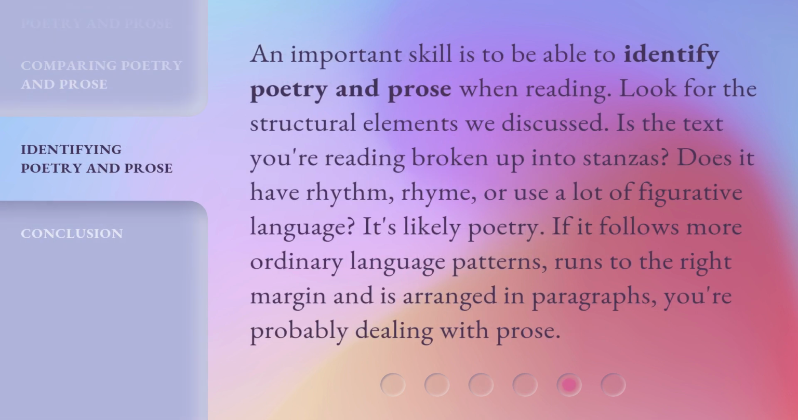An important skill is to be able to identify poetry and prose when reading. Look for the structural elements we discussed. Is the text you're reading broken up into stanzas? Does it have rhythm, rhyme, or use a lot of figurative language? It's likely poetry. If it follows more ordinary language patterns, runs to the right margin and is arranged in paragraphs, you're probably dealing with prose.